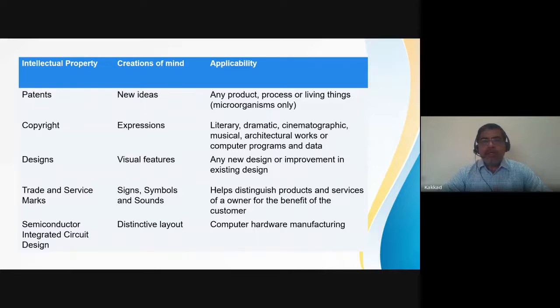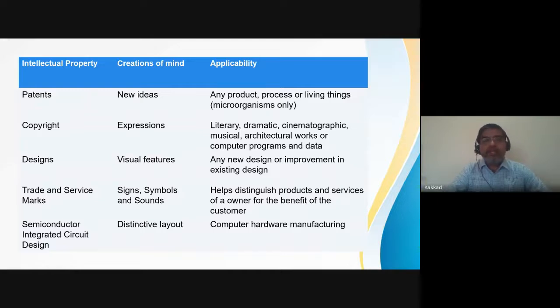Trade and service marks: you know that companies have exclusive logos, and you identify a specific company by just looking at their logo. So that is also an intellectual property right. In the same way, the semiconductor industry has its own design layout, which can be given IP rights, intellectual property rights.